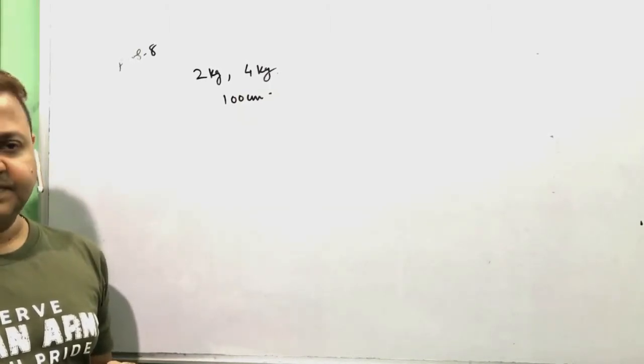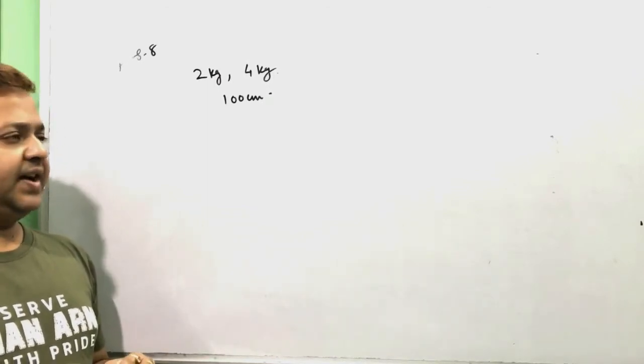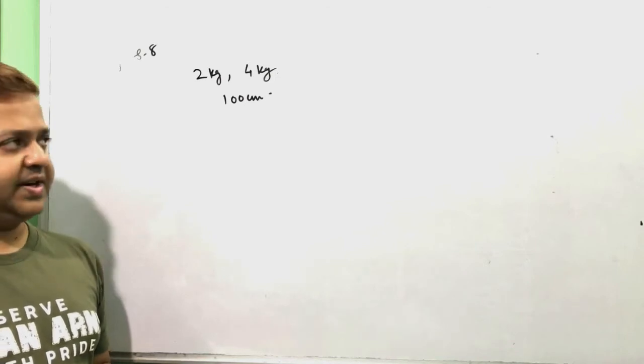Find the acceleration of the two particles.